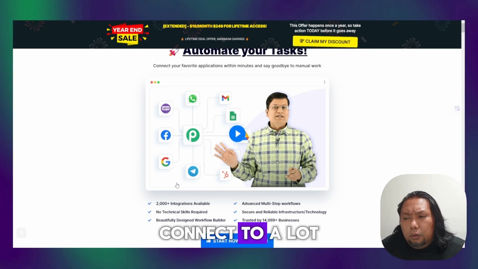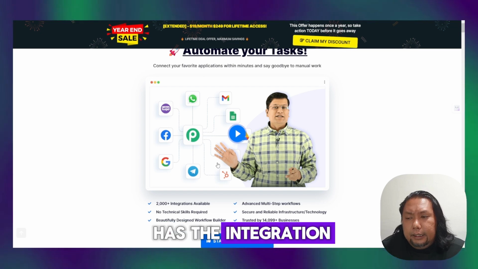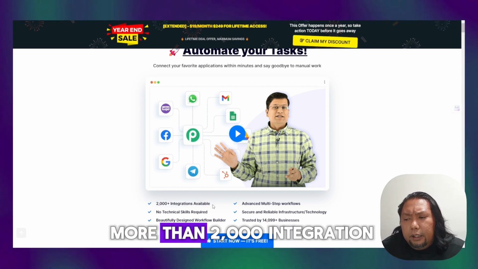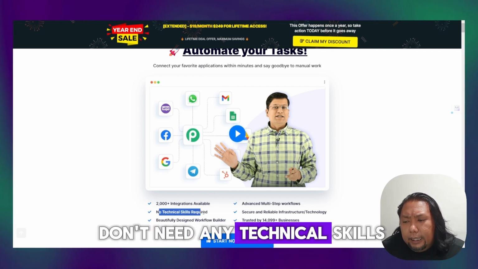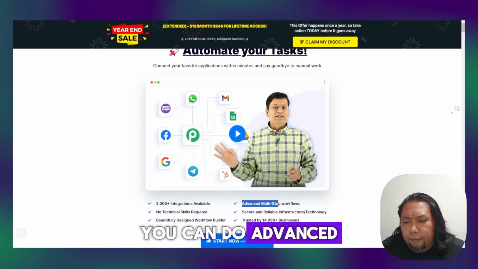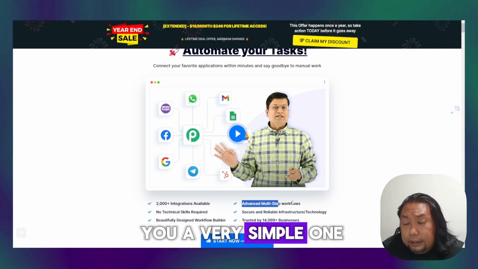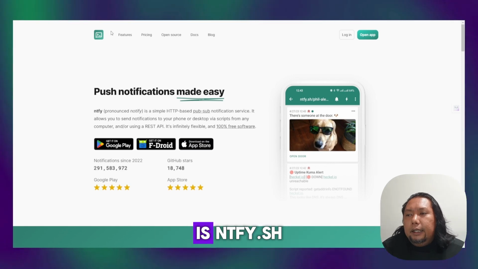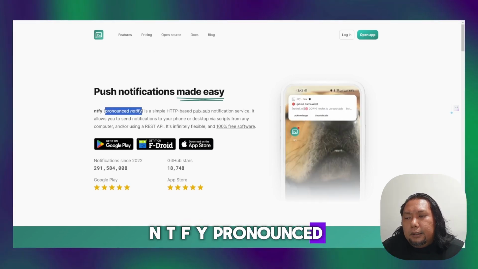You can connect to a lot of applications out there as long as the integration is available, and they already have more than 2,000 integrations and still counting. You don't need any technical skills. You can do advanced multi-step workflows, but in this tutorial I'm going to show you a very simple one, no coding required. And the second one is ntfy.sh, ntfy, pronounced as notify.